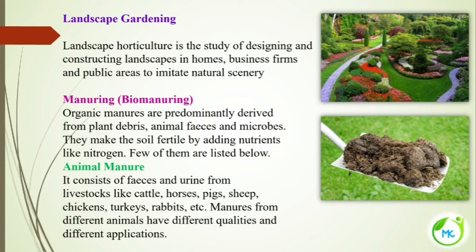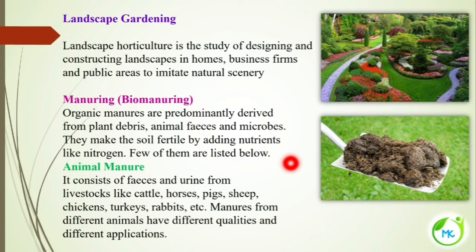Those are very harmful not only to the plants or humans, they also affect the environment. When we use organic manure, it is environmentally friendly. And this organic manure makes the soil fertile by adding nutrients, especially nitrogen.